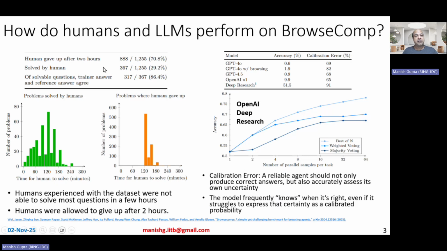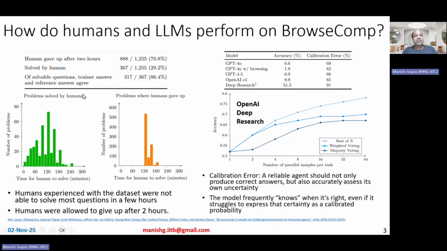Now, out of the several questions, 70.8% of humans gave up after 2 hours. So basically, they are very complicated in that sense. It's only 29% that was solved by humans. And out of that 29%, this did include those where humans actually took more than 2 hours to solve. They were allowed to give up after 2 hours. It's not like all of them gave up. So several of them actually took more than 2 hours to solve the questions, right? Some of them actually took up to 4 hours also to solve some questions. Maybe they went for a coffee break also, who knows, in between, right?